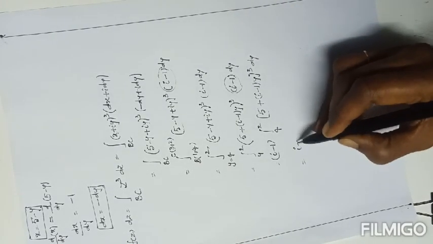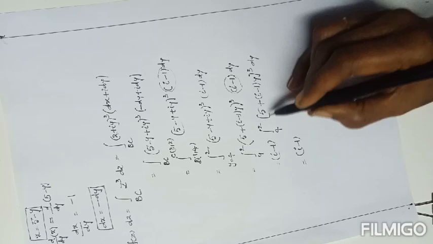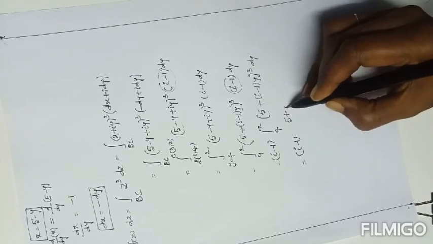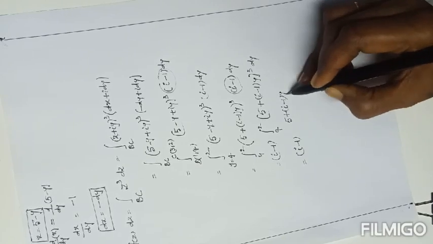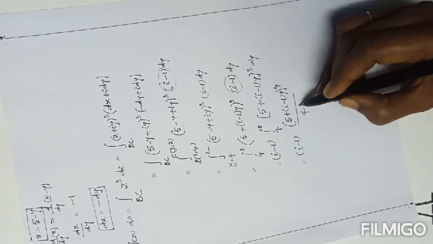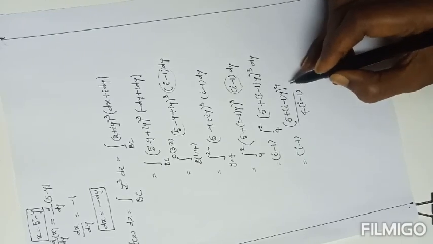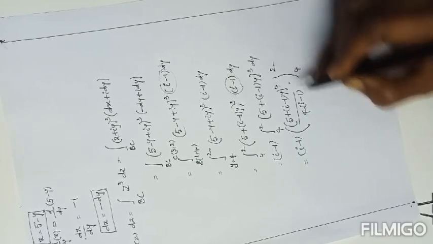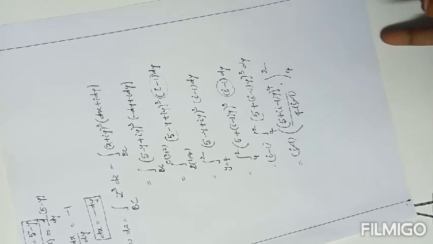equals to I minus 1. This is x power n. Integral of x power n is x power n plus 1 by n plus 1. As per that, (I minus 1) whole power, y whole power 4 by 4. But the y coefficient is I minus 1. Okay, what are the limits here? 4 to 2. But I minus 1 gets cancelled.